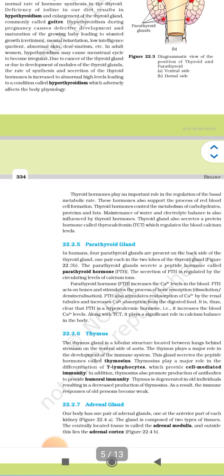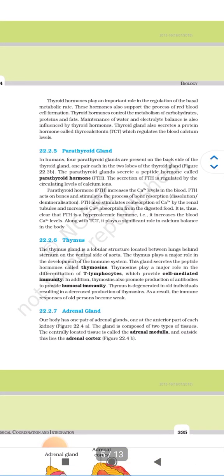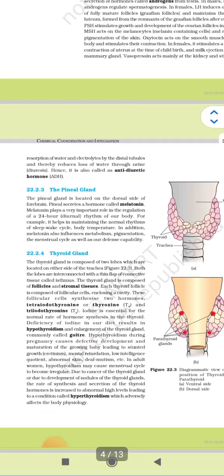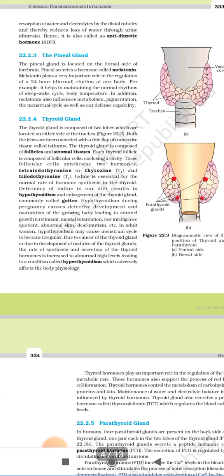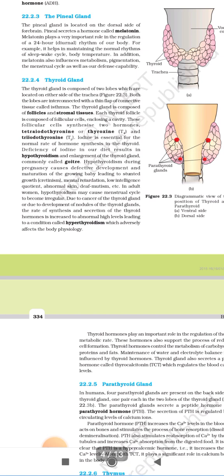Now, thyroid gland. Here is the thyroid gland, that is subheading 4. The thyroid gland is composed of two lobes which are located on either side of the trachea. Both the lobes are interconnected with a thin flap of connective tissue called isthmus, and the thyroid gland is composed of follicles and stromal tissues.